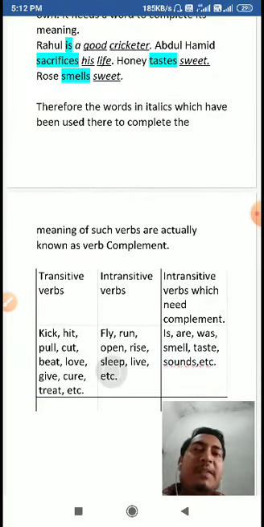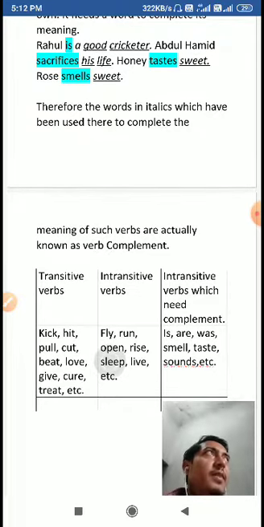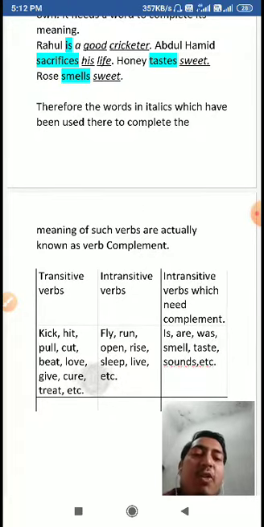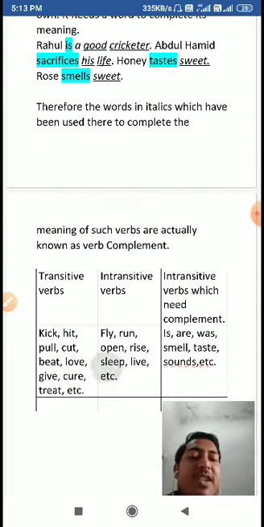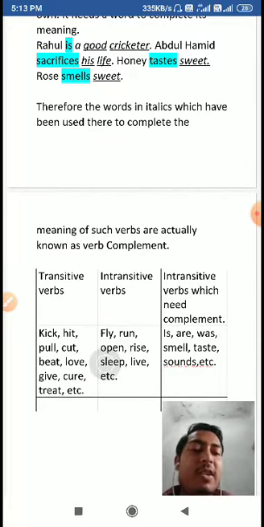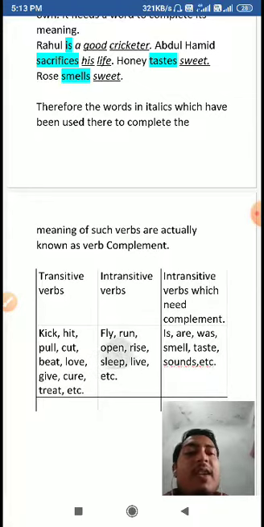Open. When you say "it has opened, the box has opened," in these sentences it is an intransitive verb. But when you are opening something, you are opening a box, he opens a store, in these sentences the word is a transitive verb. As I have told you earlier, it all depends on the sentences in which they have been used. But still, it is about how often we would see these words in which cases.